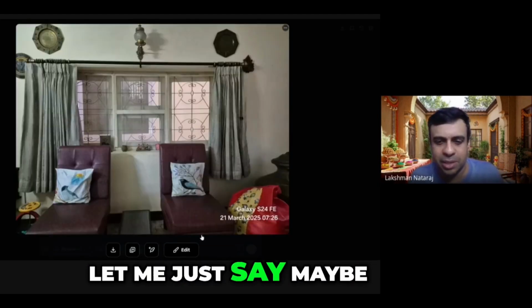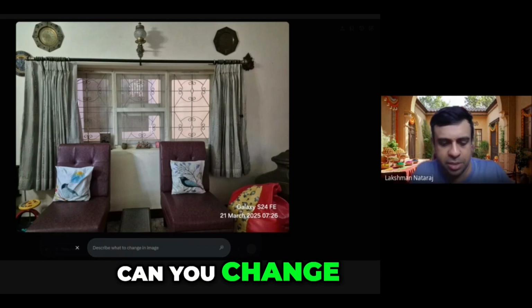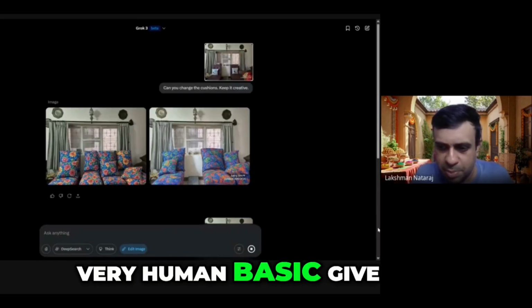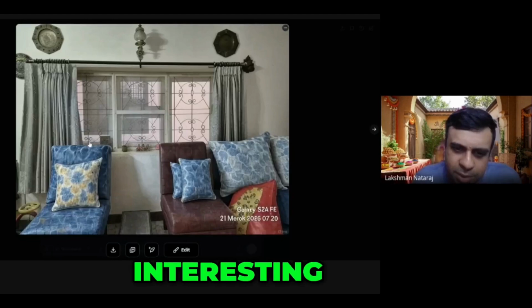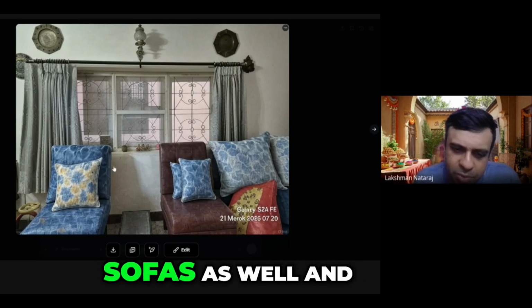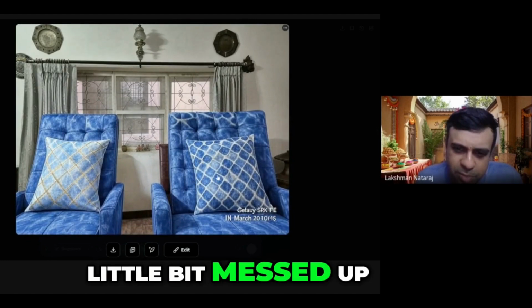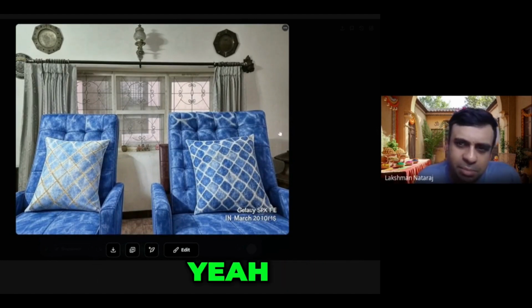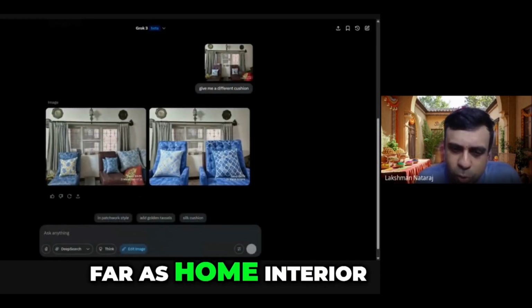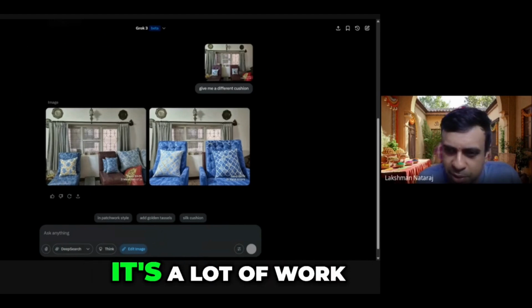Let me just say, maybe different cushion. Let me say maybe keep it basic. Give me a different cushion. Again, interesting. Most of the details are kept intact, but you can see it kind of messed up the sofas as well and added a lot more cushions here. This one also got a little bit messed up. So yeah, I guess as far as the home interior part is concerned, it needs a lot of work.